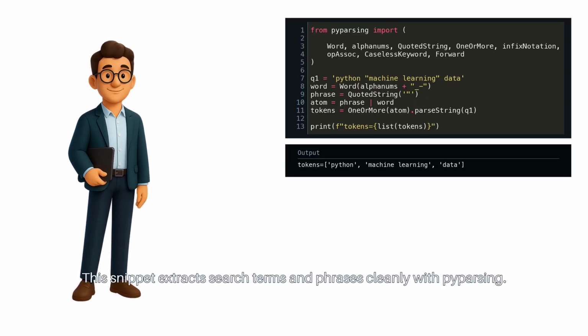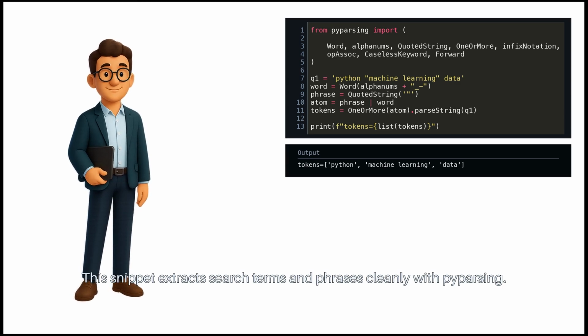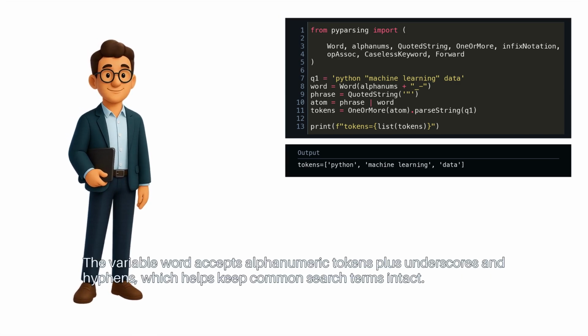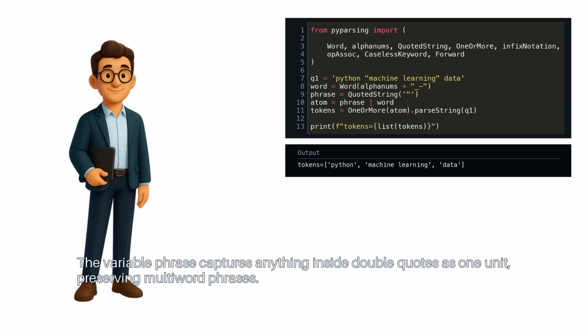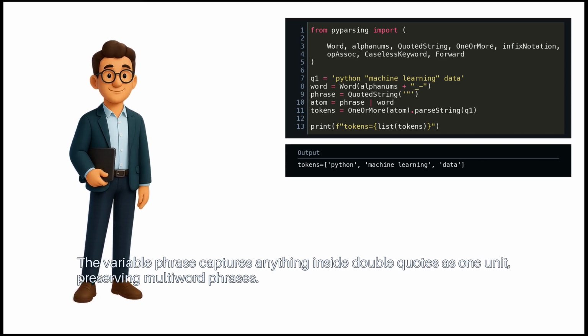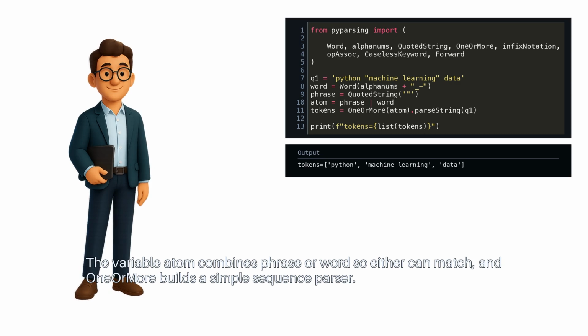This snippet extracts search terms and phrases cleanly with pyparsing. The variable word accepts alphanumeric tokens plus underscores and hyphens, which helps keep common search terms intact. The variable phrase captures anything inside double quotes as one unit, preserving multi-word phrases. The variable atom combines phrase or word, so either can match, and one or more builds a simple sequence parser.